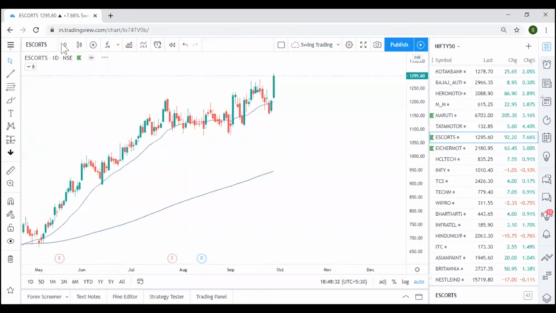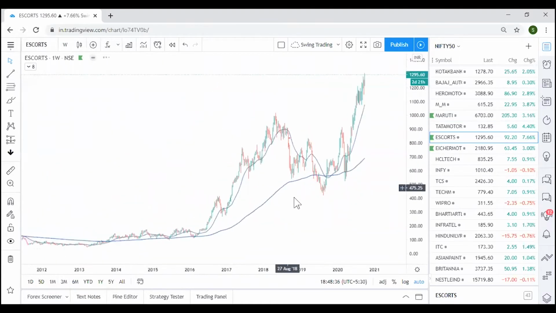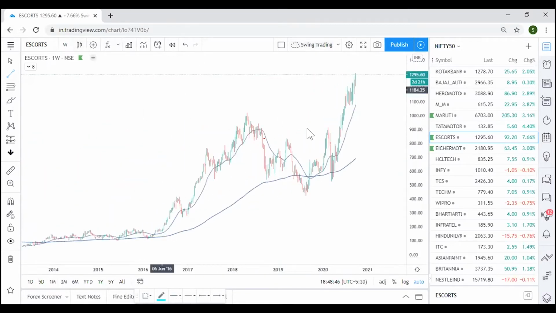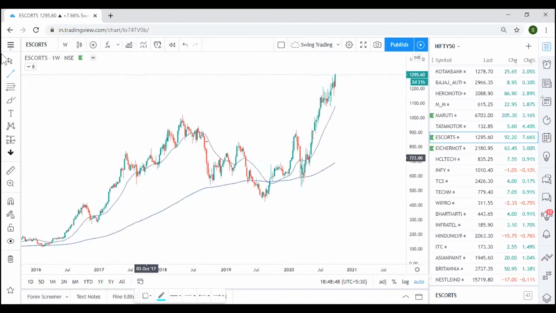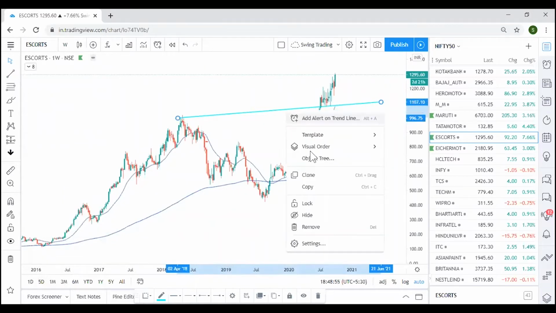So Escorts, this is clearly at its all-time price high. I was keeping this under the highest priority because it is at its all-time high, so it will just keep going up. There's no previous resistance associated with it. Once this breakout happened, if you notice, this breakout happened after that pullback. So there were two breakouts.